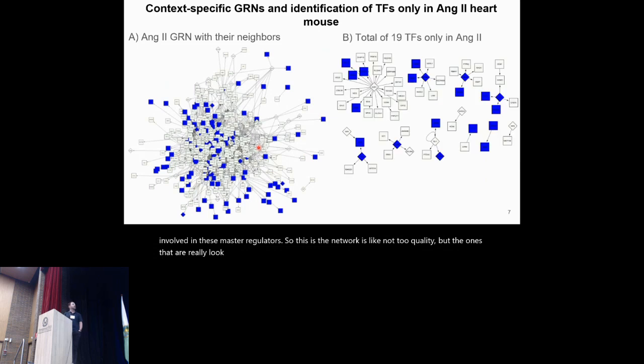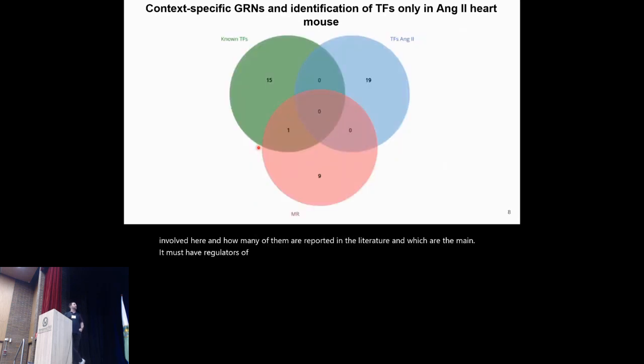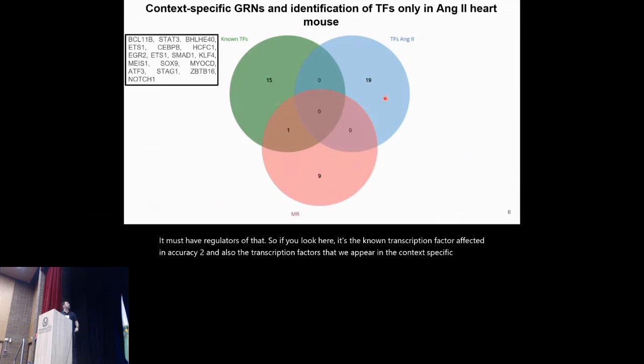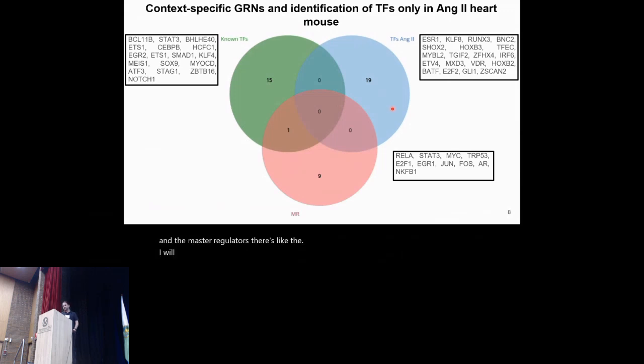In these networks, we look specifically at the transcription factors only in the context of angiotensin 2. We looked at 19 transcription factors involved here, how many of them are reported in the literature, and which are the main master regulators. So if you look here, it's the known transcription factors affected in angiotensin 2, the transcription factors that appear in the context-specific network, and the master regulators. I will show you the list: there are 10 master regulators involved in this angiotensin